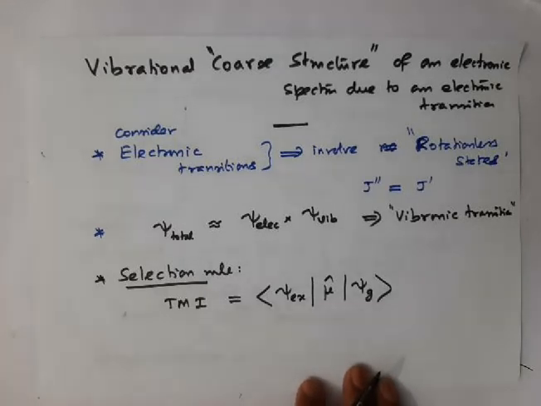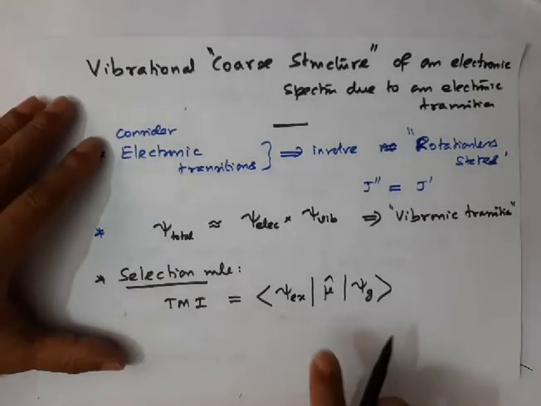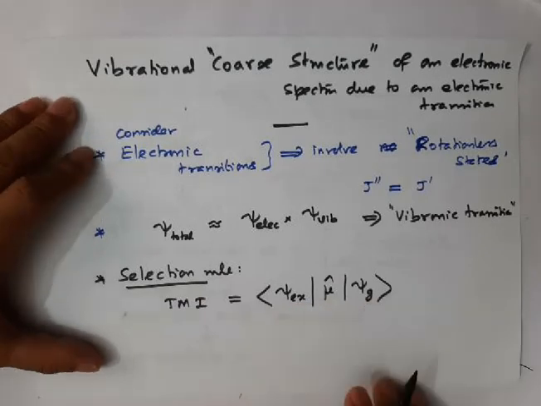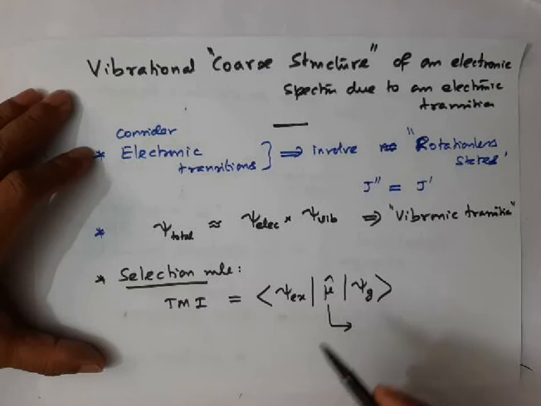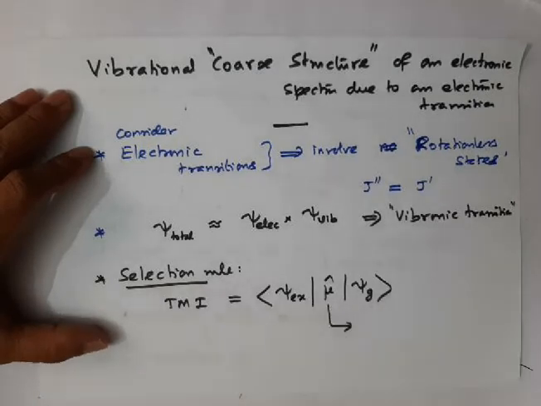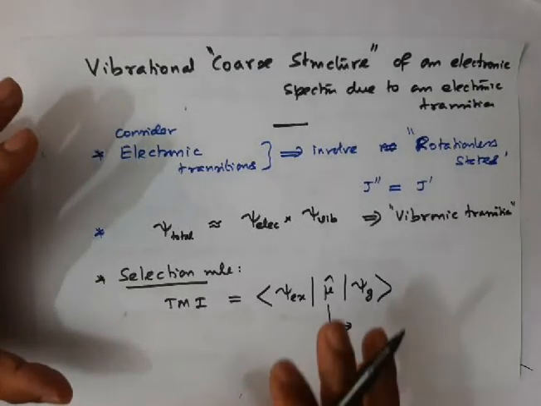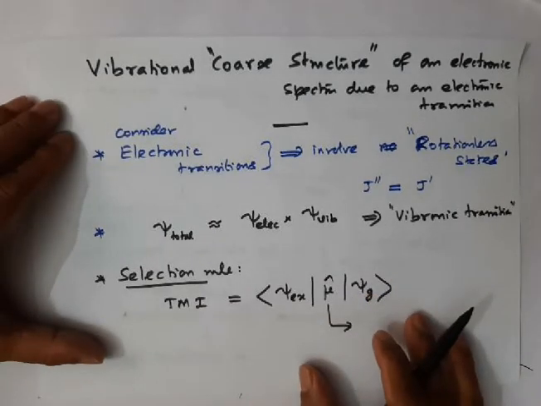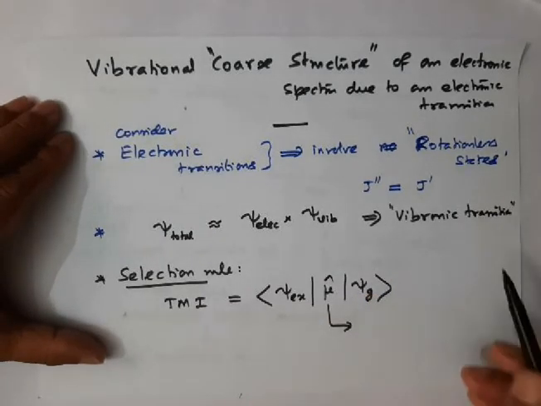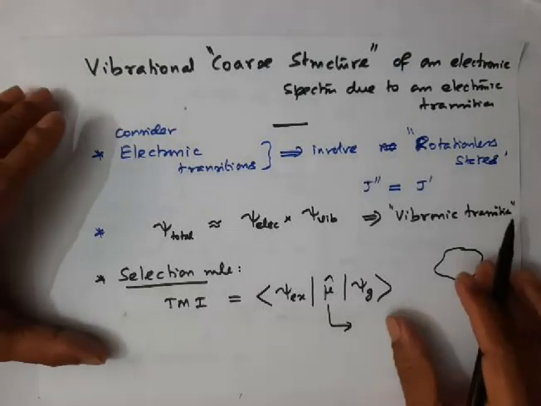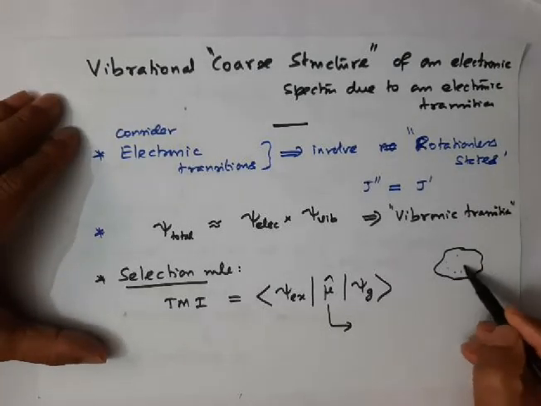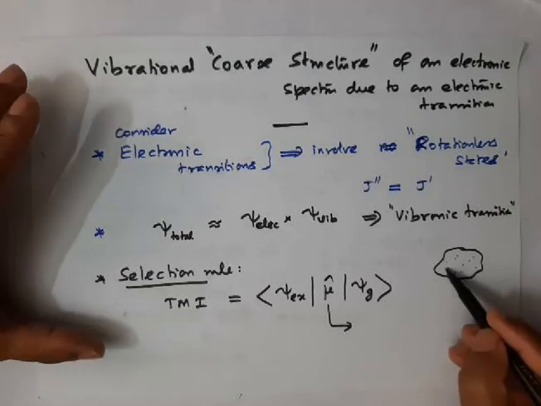Now before substituting the wave functions, let me give some information on this dipole operator. In the case of electronic spectra, assume this is the molecule. Initially, assume that the electron densities are uniformly distributed.